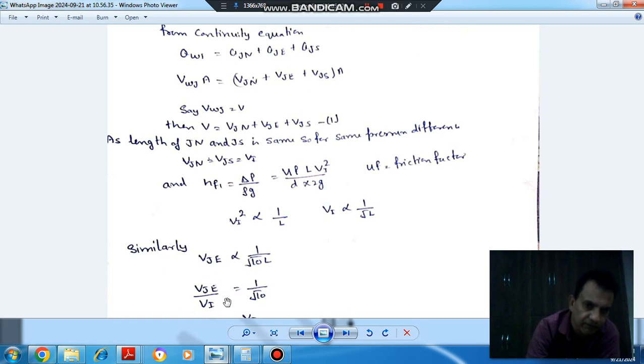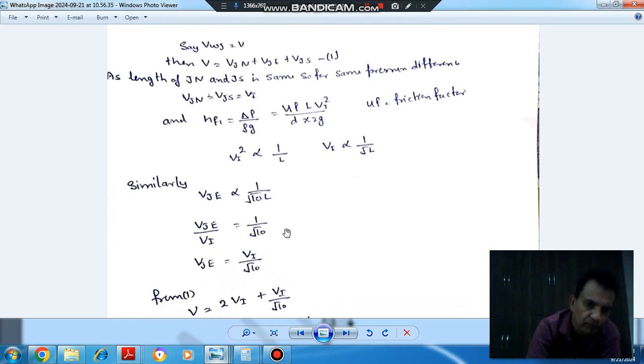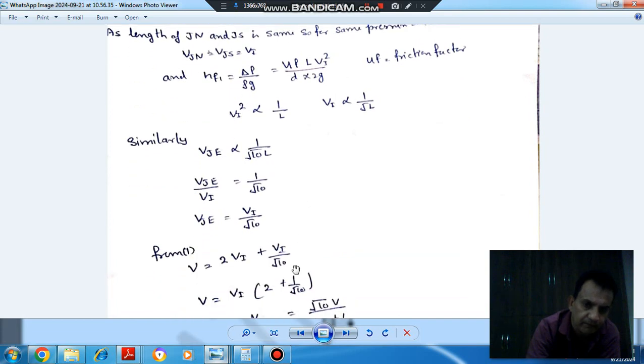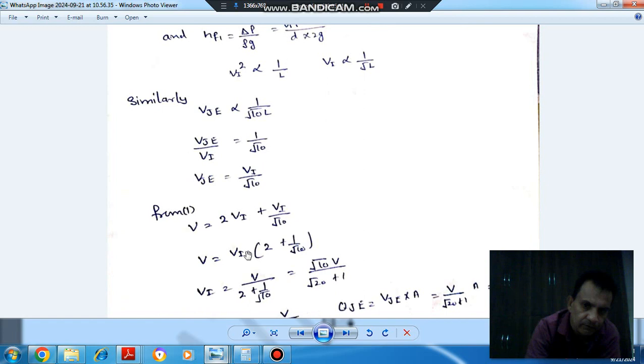So V_JE by V1 will be equal to 1 by root 10, or V_JE is V1 by root 10. Now V_JN and V_JS are each V1, so this will be 2V1, and this will be V1 by root 10. From this we can find V1.